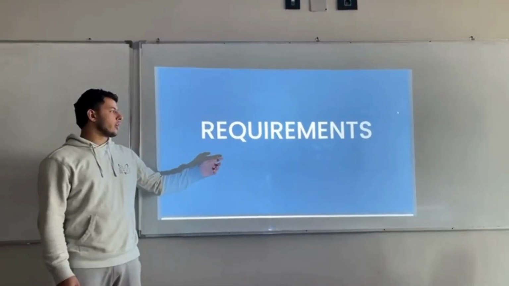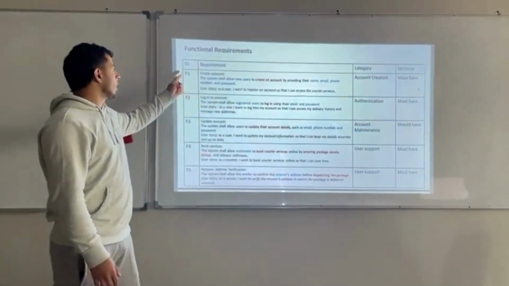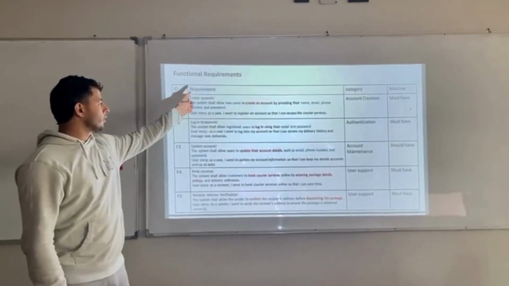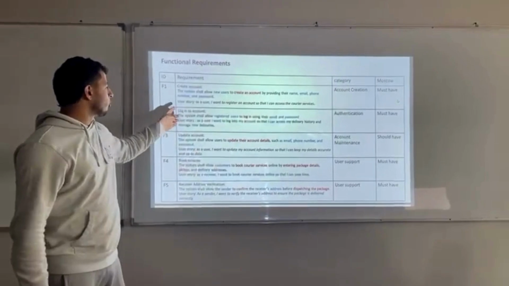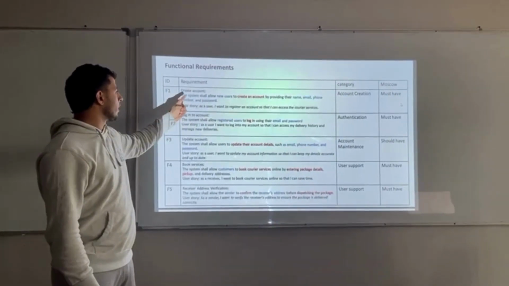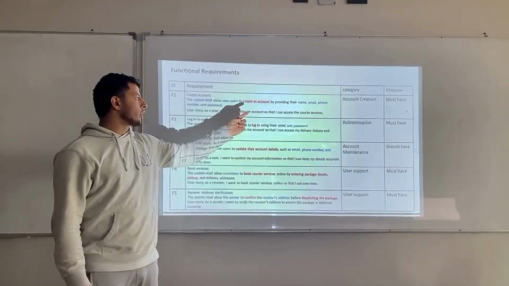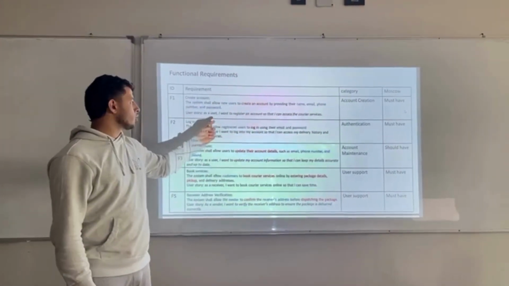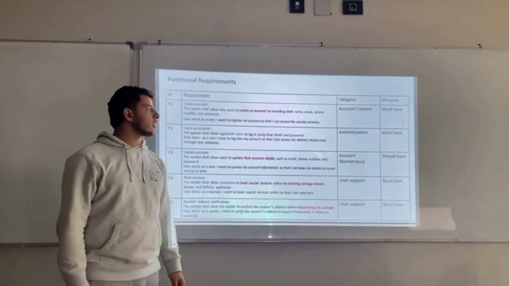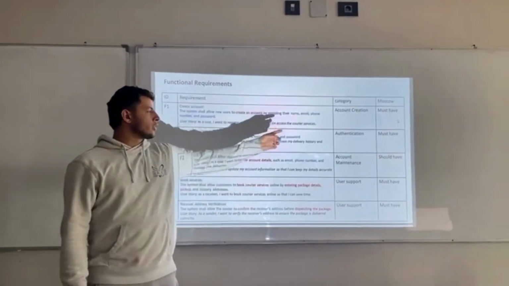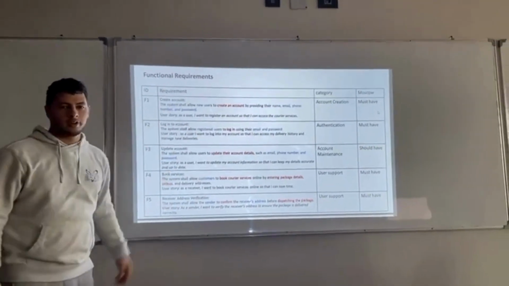Now those are the requirements. Here we got the ID of the requirements, categories, and MoSCoW. For example, create account. It's a requirement. The system shall allow new users to create an account. User story: as a user, I want to register an account so that I can access the courier services. Category: account creation. MoSCoW: must have. ID: F1.